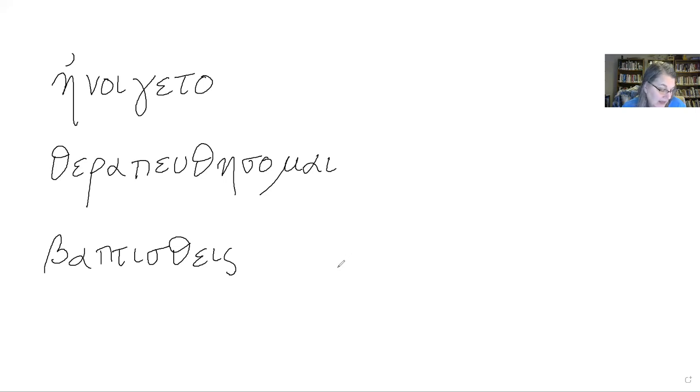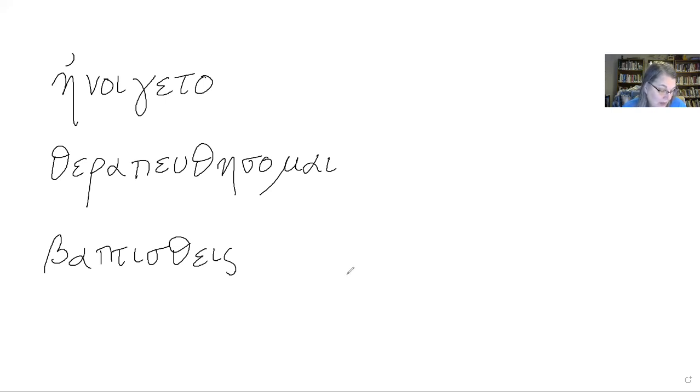And then same thing with ago, now we've added an augment, and so we get an eta at the beginning instead of an alpha, and then the gamma again switches to a kappa, so we get ēchthēn in the aorist passive. Laleo, verbs that have an epsilon ending, the epsilon is going to lengthen just like in front of a sigma. So instead of lalethes, we get lalethes.